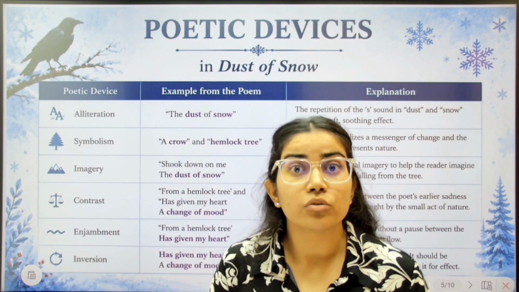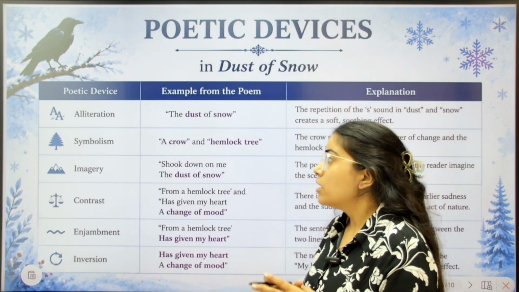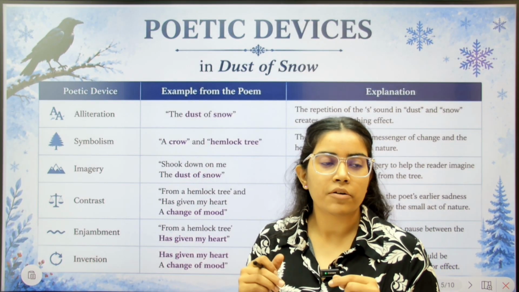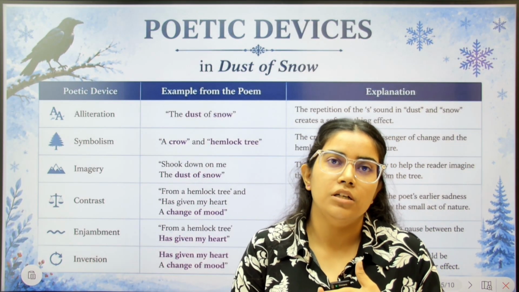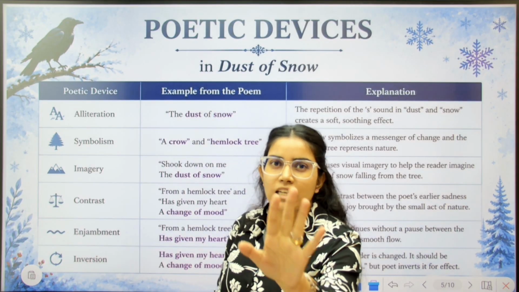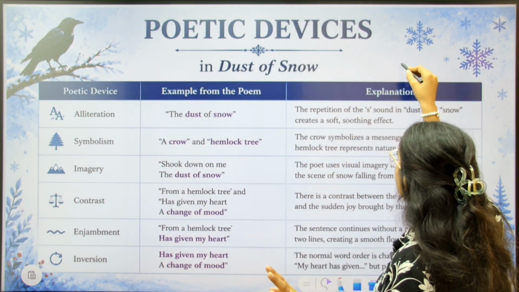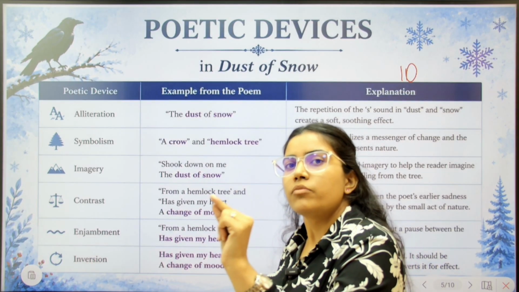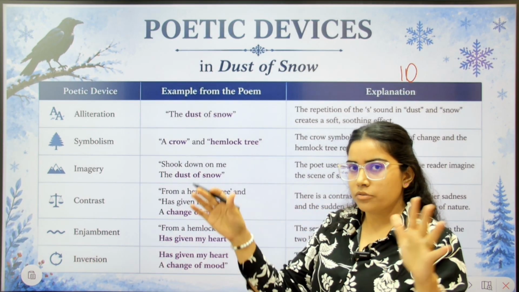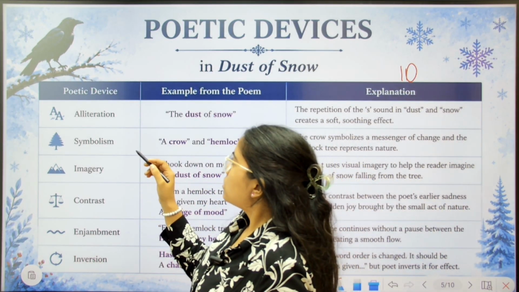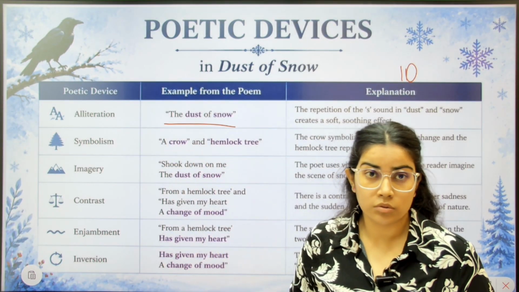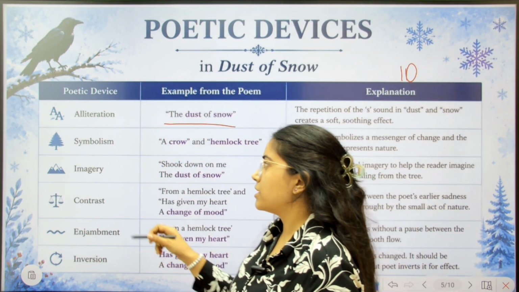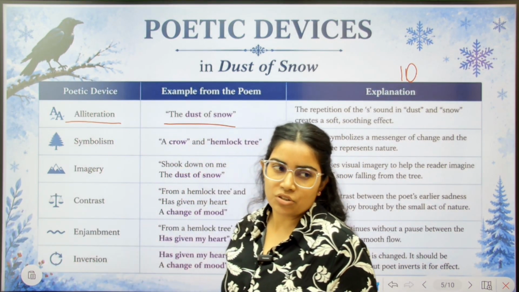Next we will move on to the poetic devices of this poem, which is a very important part. You have to study all the poetic devices of all the poems. There are only 10 poems in your whole syllabus, in your curriculum. So one by one we will cover all of this. Okay, so in the very first line, the dust of snow, there is a poetic device used, that is alliteration.